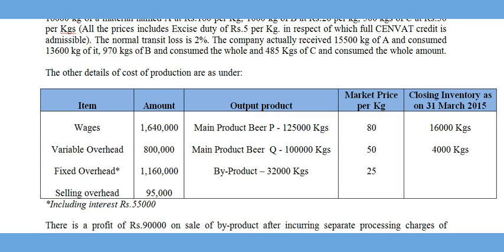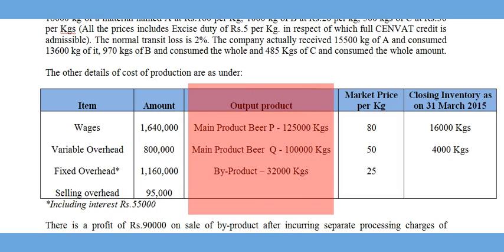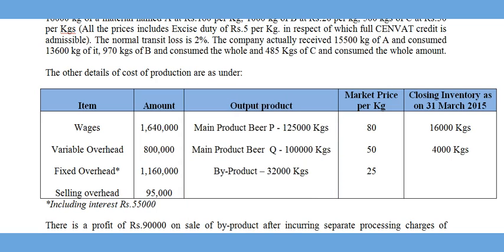The production resulted in formation of three products which are named P 1,25,000 kilograms, Q 1 lakh kilograms, and a byproduct 32,000 kilogram. Currently the market price per kilogram of P, Q and the byproduct are 80, 50 and 25 respectively.